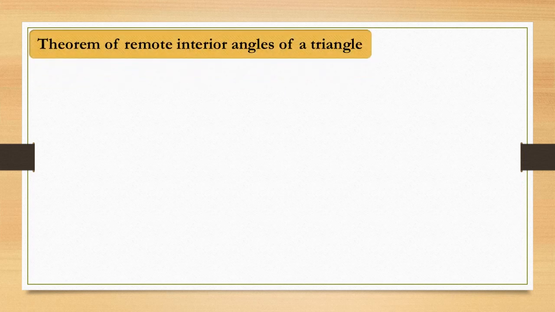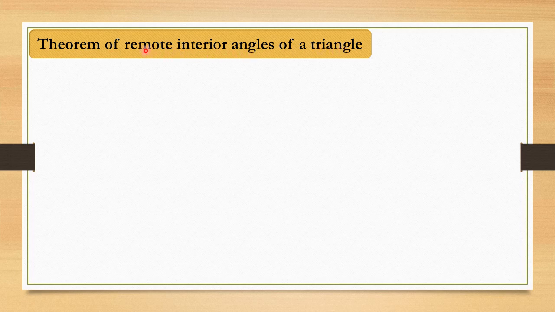So moving forward, the first theorem and first property of triangle which we are going to study is the theorem of remote interior angles of a triangle. Now when you see the heading, you don't have to get confused. Even when this theorem comes in the exam, you should not get confused about which theorem you should write down. You have to read the name properly, and then only you will understand which exactly theorem you have to do. So you can read the statement again: remote interior angles of a triangle.